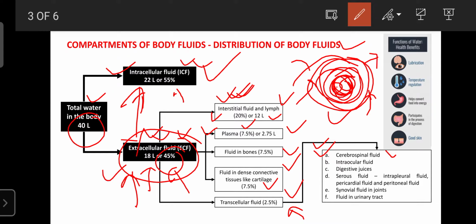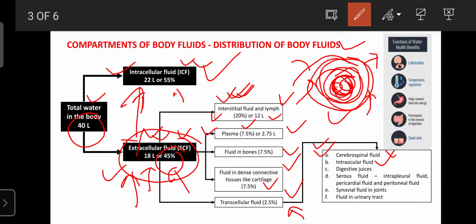Then another one is the intraocular fluid. This is the fluid present in the lacrimal gland or inside the eye. That fluid is considered the intraocular fluid, and it plays an important role in protecting the eye and is helpful for the refraction of the eye. Especially, it can avoid dryness of the eyes or components of the eye. That is the main role of the intraocular fluid.